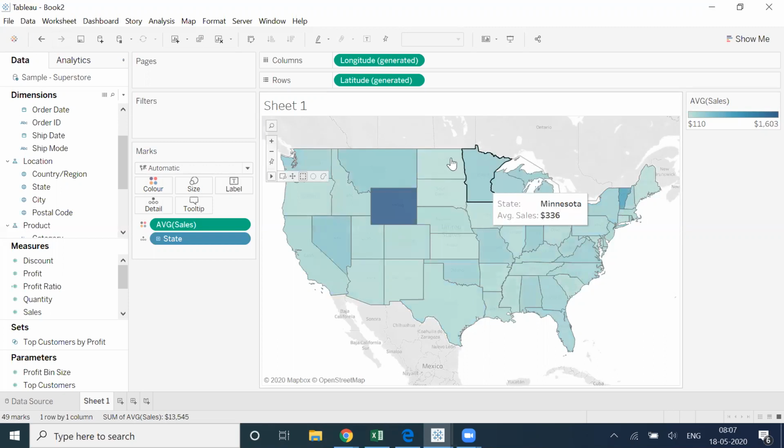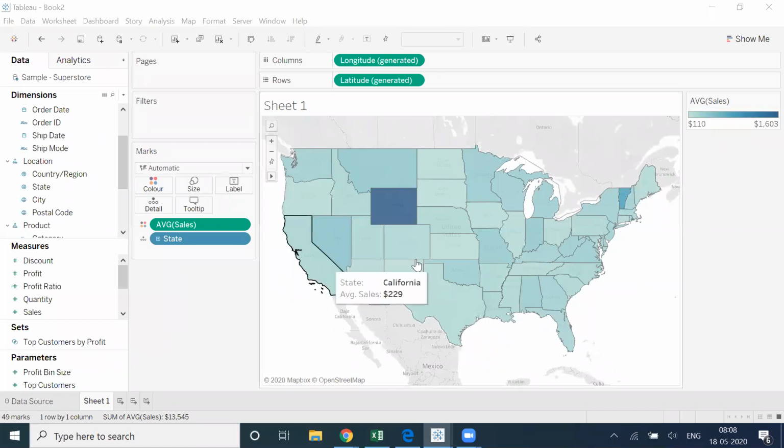So when I'm taking the average without passing anything like include, exclude, or fixed, then at what level will the average be? What do you think? Average will be at what level? If you are not passing any granularity, it is the highest granularity, absolutely.